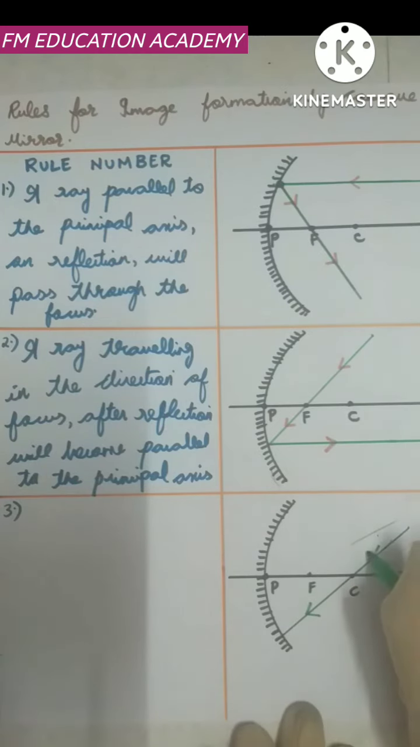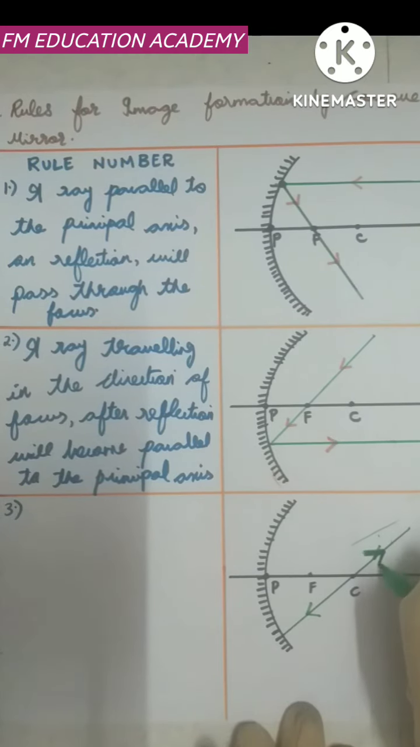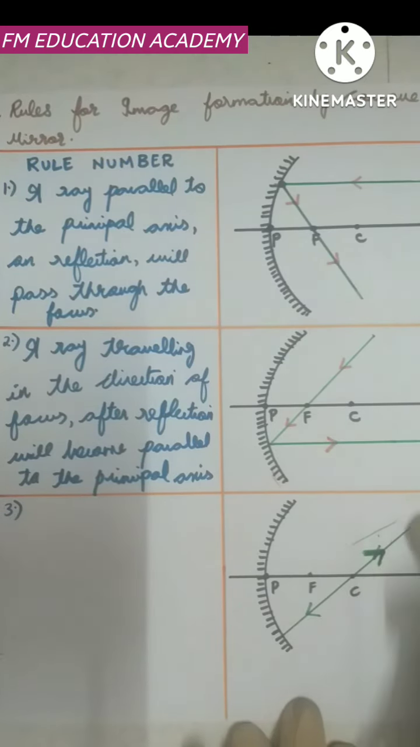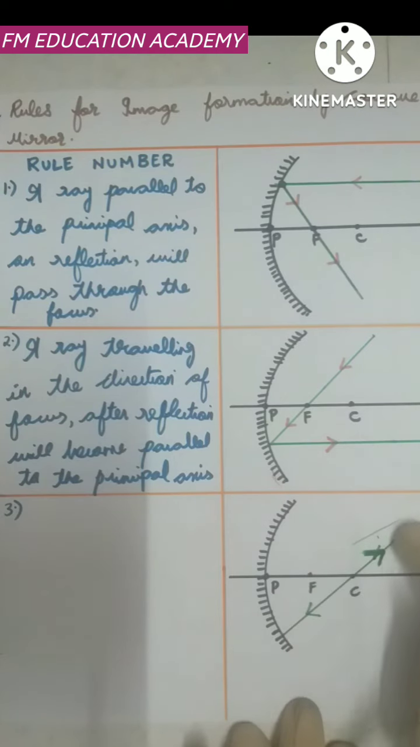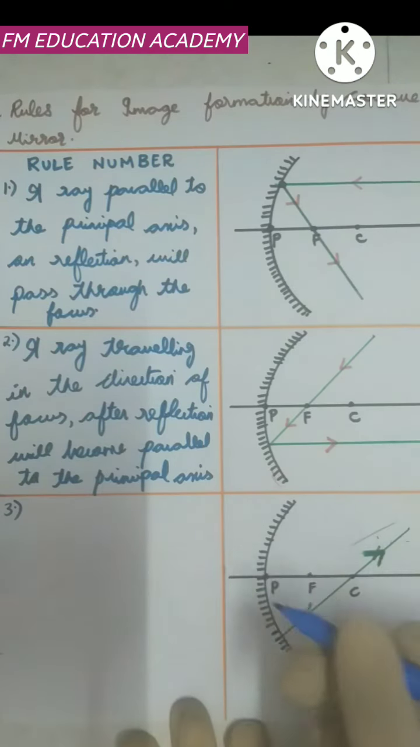So how the arrow will be? The arrow will be like this. This is my arrow, okay. A ray traveling in the direction of center of curvature on reflection will go back in the same path. That is why two arrows are there which are opposite to each other. This is a ray which is coming, it touches the concave mirror, after reflection, it will go back in the same path.